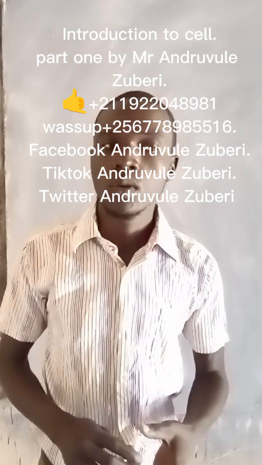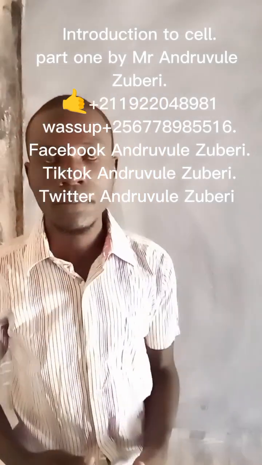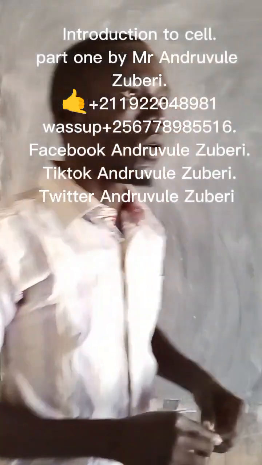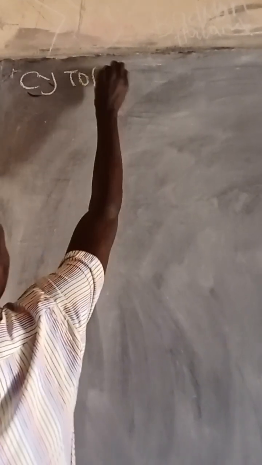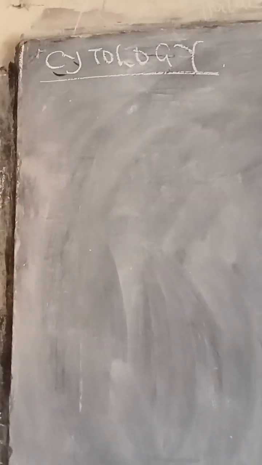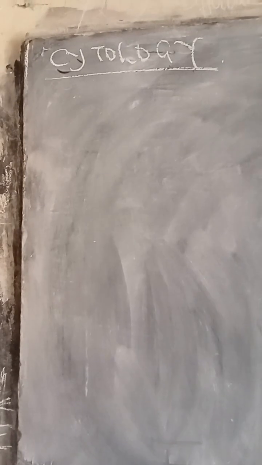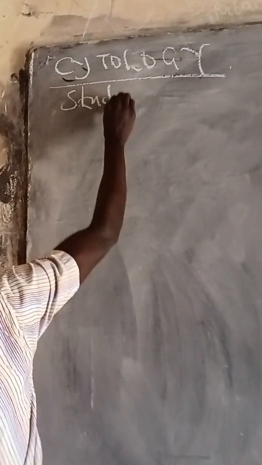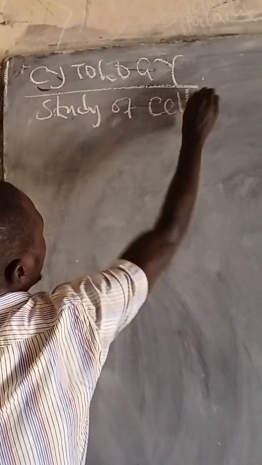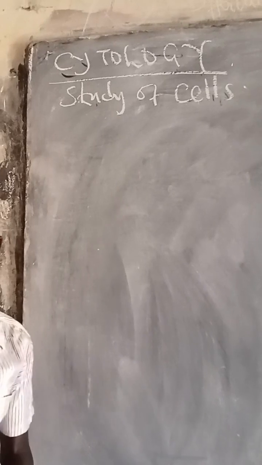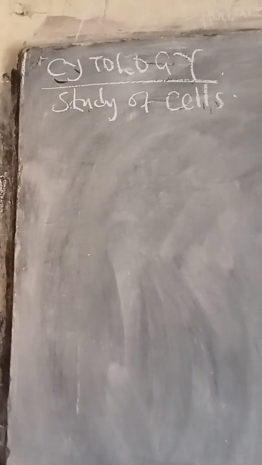Today we are going to look at cell biology. In cell biology we are actually focusing on what we call cytology. Cytology simply means the study of cells. So it means basically we are going to be focusing on the cells, the aspect of cells.